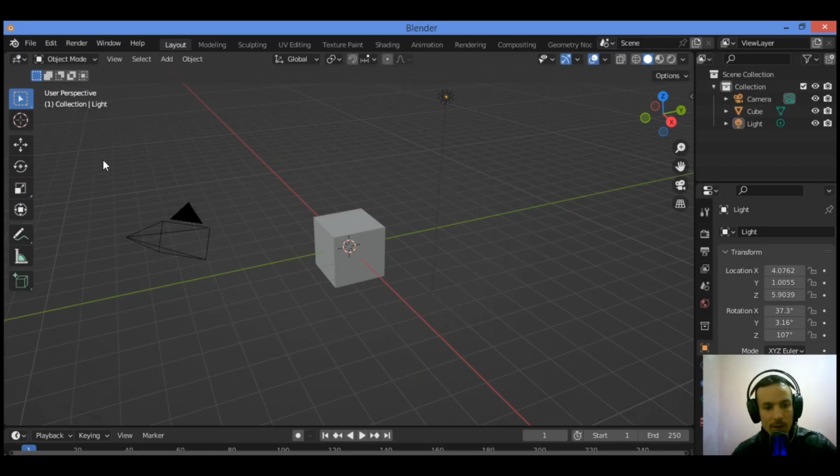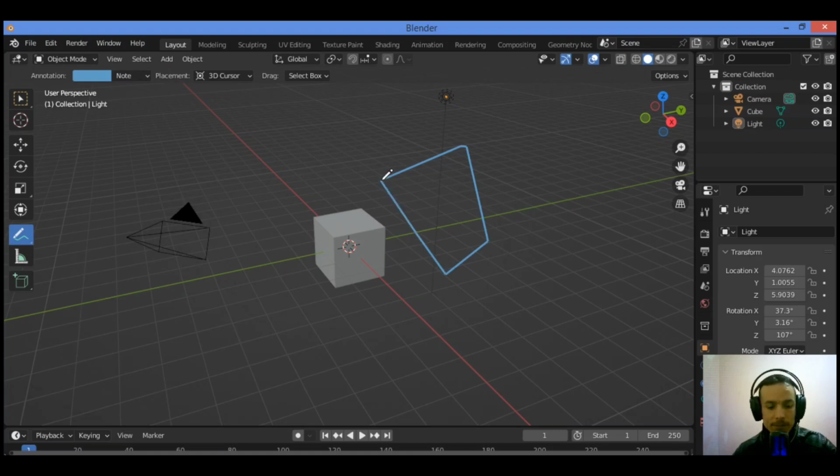In this tutorial I will show you these amazing modeling tools and shortcuts. Let's get started. Today I'm going to be talking about the annotation tool. It's over there. Go over here, click on it to activate it like this, and you can see that the cursor is changed to that pen as shown here, and you can draw whatever you want like this. You can draw using this amazing tool.